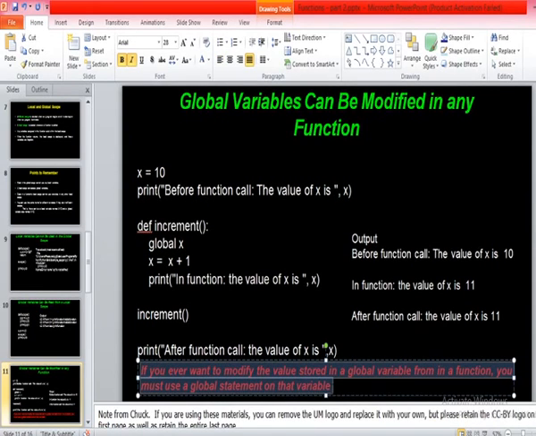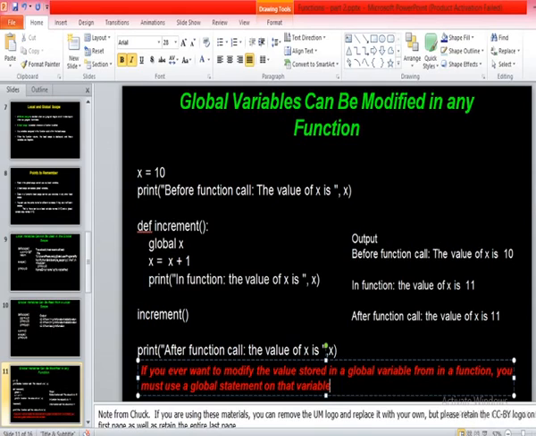If you ever want to modify the value stored in a global variable from a function, you must use a global statement on that variable. Did you get this one?